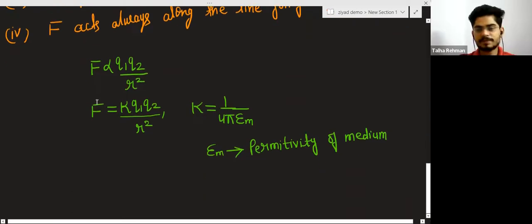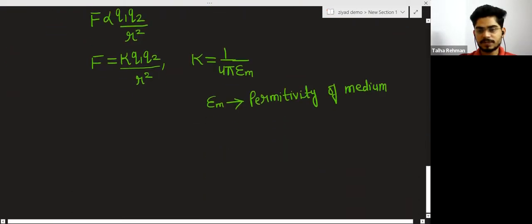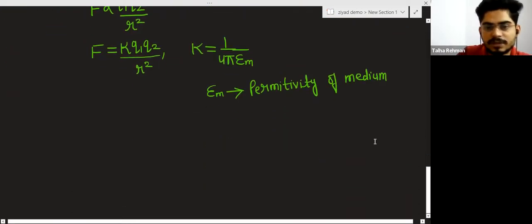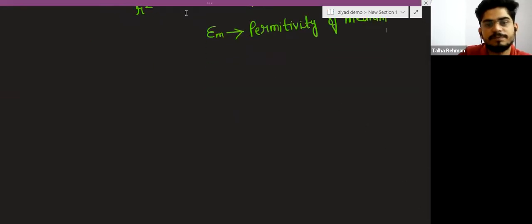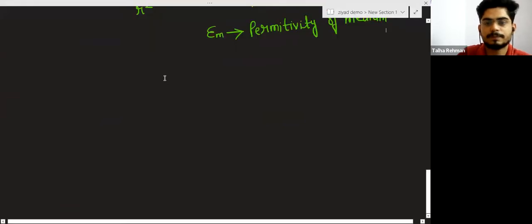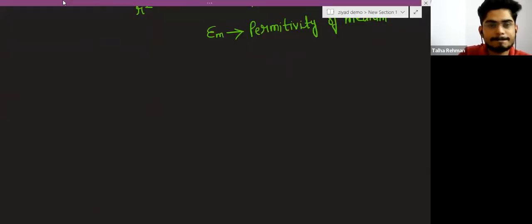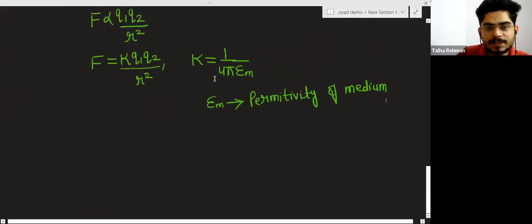We will discuss it later, because at this point of time you will not understand what it is. So epsilon suffix m is the permittivity of the medium.